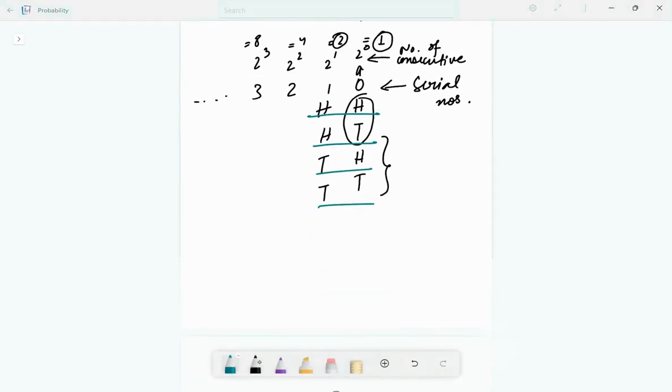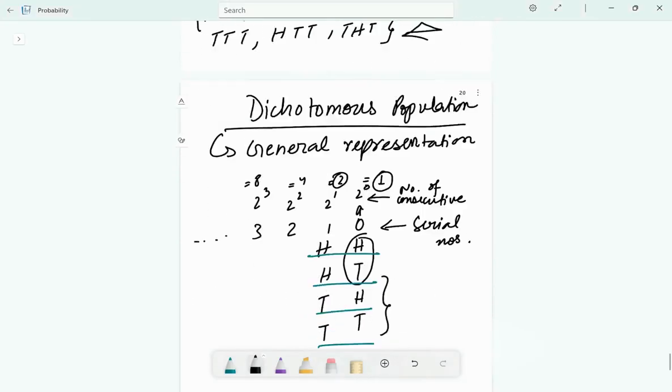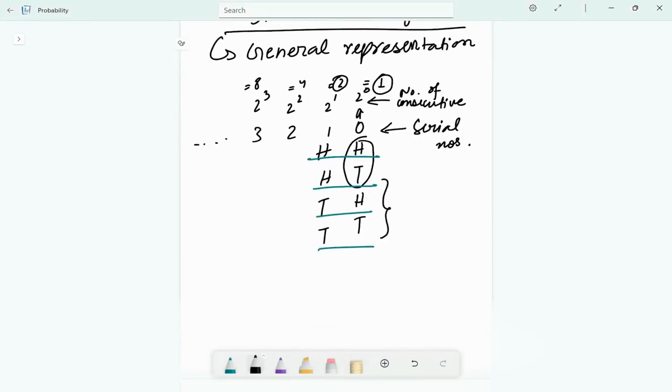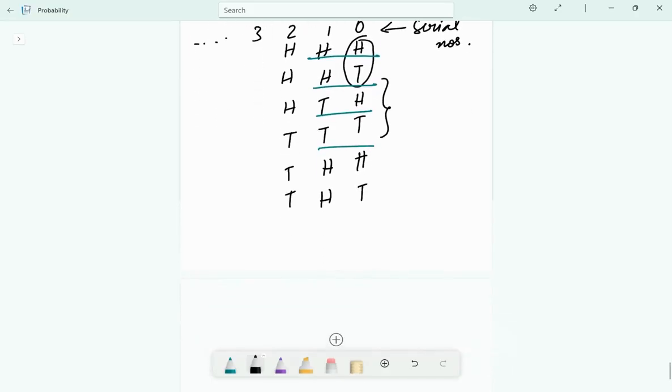Now coming to our next example, which I've discussed right here. Let's see if it works here. For the number 3, the number of consecutive similar terms, we are tossing the coin thrice. It will be H, H, H, and then T, T, T. And here it will be H, H, H, T.